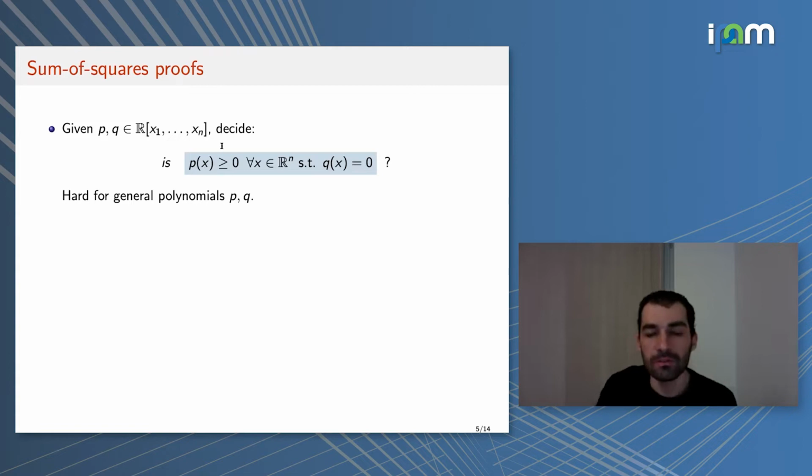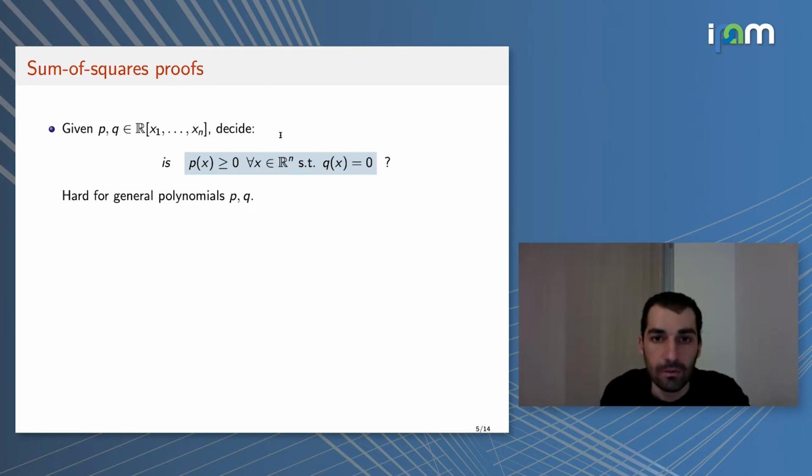From a computational point of view, this question is hard in general, even if q is, say, a quadratic that defines just the sphere. It is decidable though, so there is a finite algorithm that can decide this, but the best algorithms we have currently have a very high computational cost.